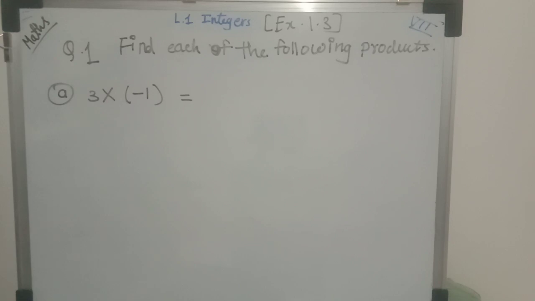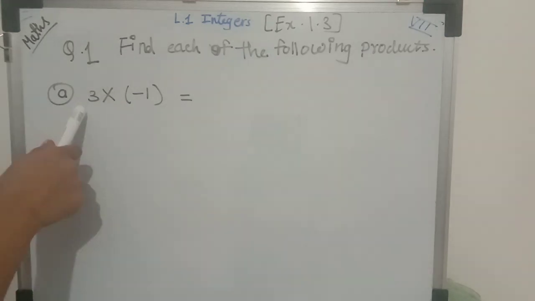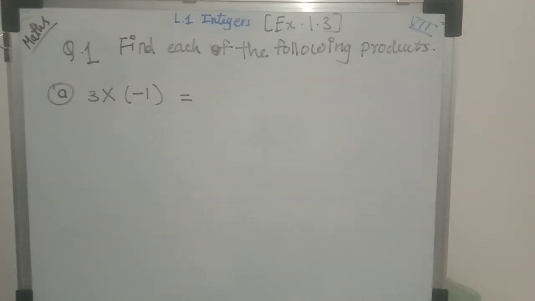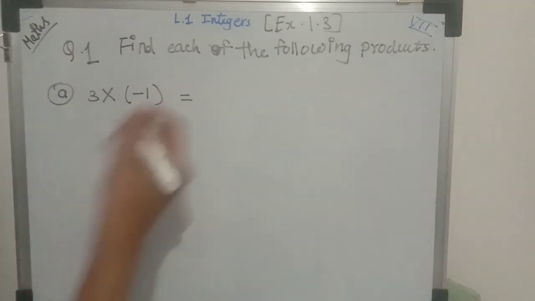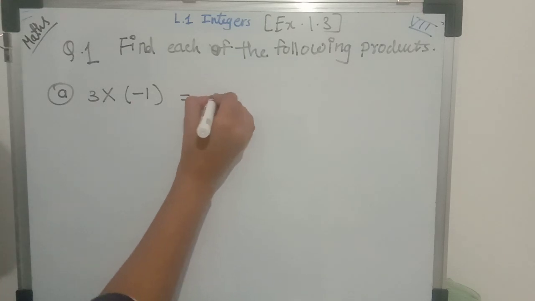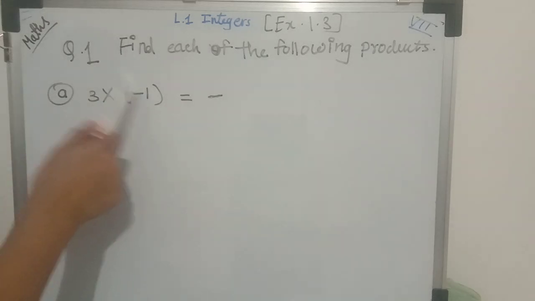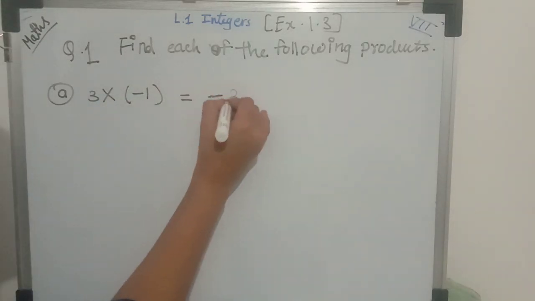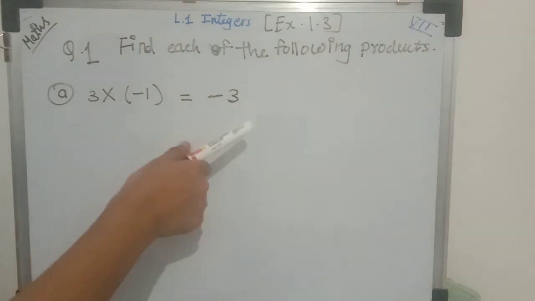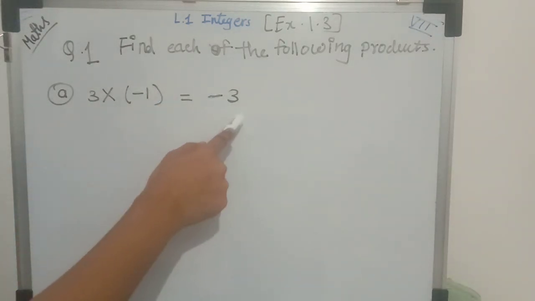We have learned that any integer multiplied with -1 gives the additive inverse, and since one positive and one negative integer is there, the product will be negative. So 3 times 1 is 3, and we got the additive inverse of 3, that is -3.